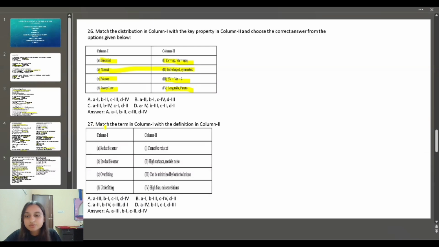Next, 27th question. Reducible errors can be minimized by better techniques. Irreducible errors cannot be reduced. Overfitting is high variance, model noise, and underfitting has high bias and misses relations. So option A is correct.